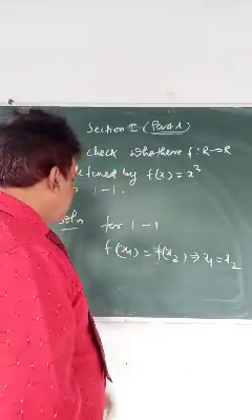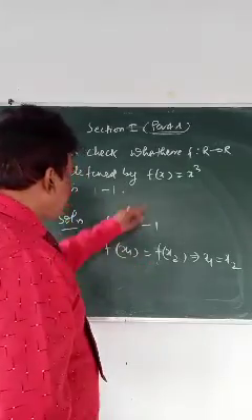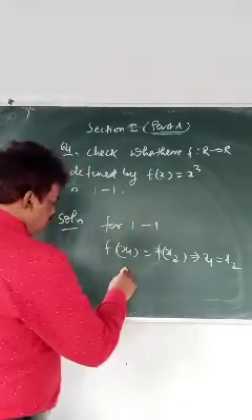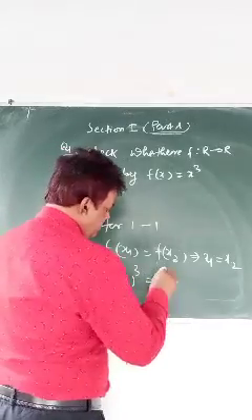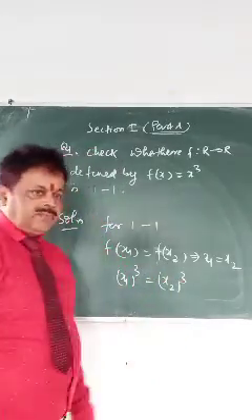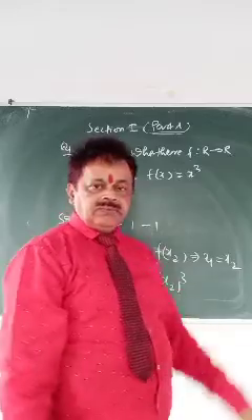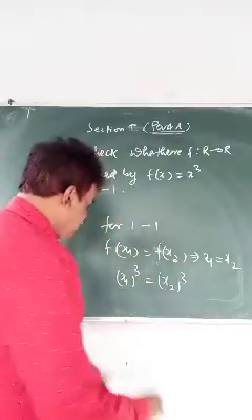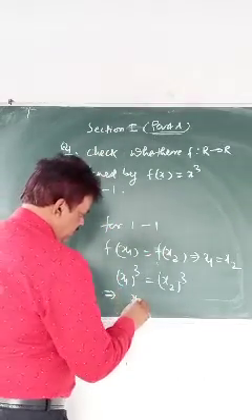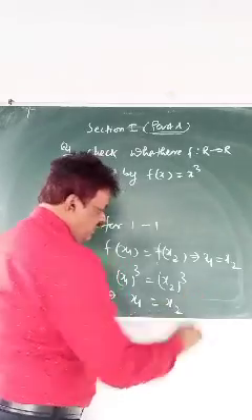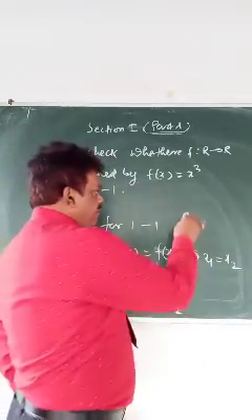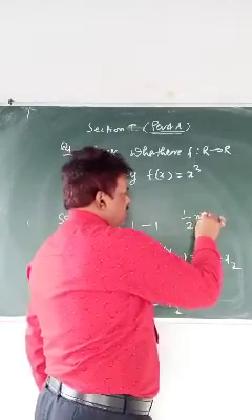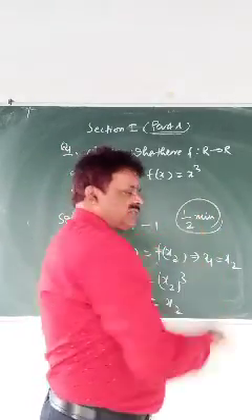First step, what do you directly write? f(x1) is x1 cube equals x2 cube, because f(x) is defined as x cube. So the cube you can cancel: x1 equals x2. Simple, finished. So 1 mark. Hardly will you spend half a minute on this, not more than that, because you have to save your time.